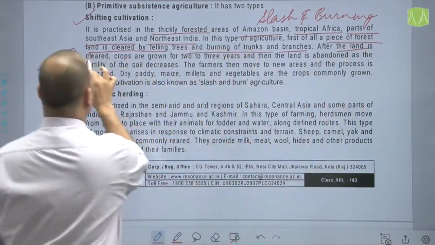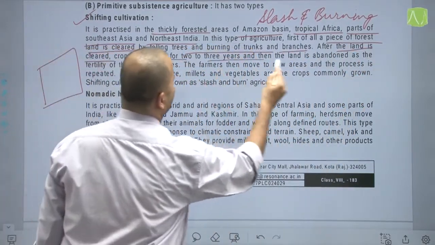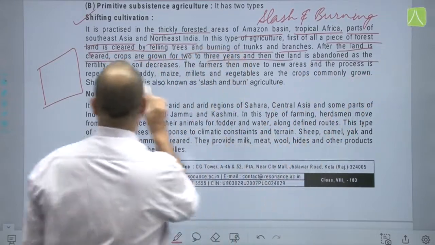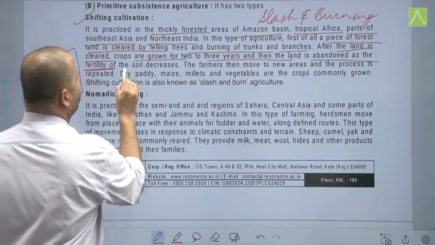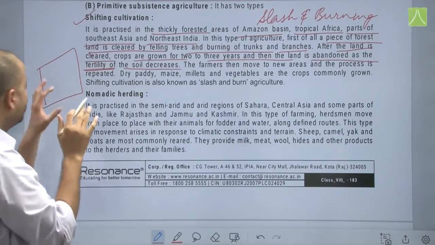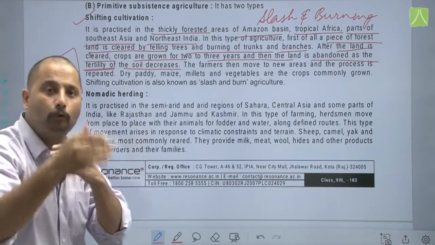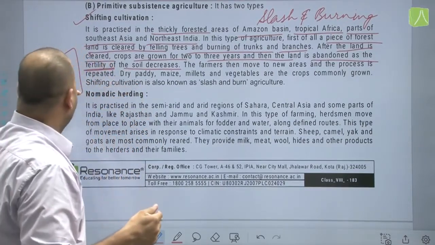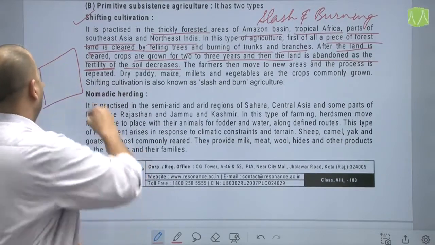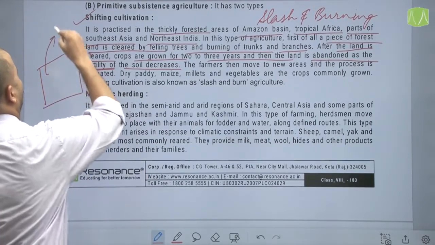After the land is cleared, crops are grown for 2 to 3 years and then the land is abandoned as the fertility of the soil decreases. So once they have used this particular land for 2 or 3 years, and once the fertility of the soil decreases, they move on to another patch and do the same thing.